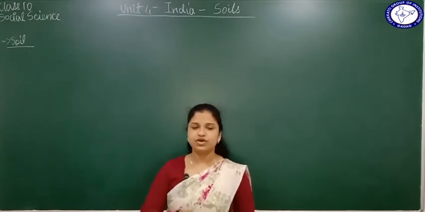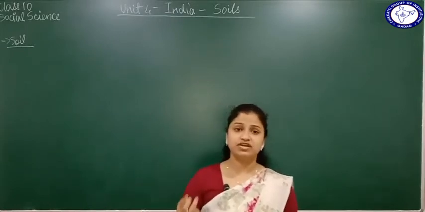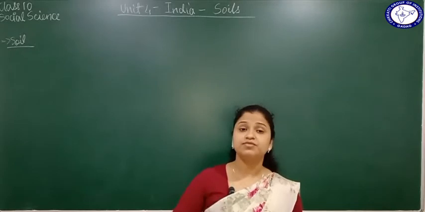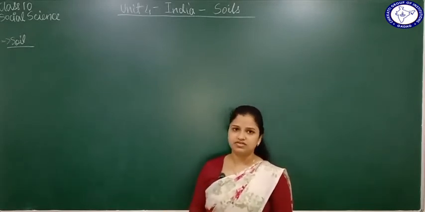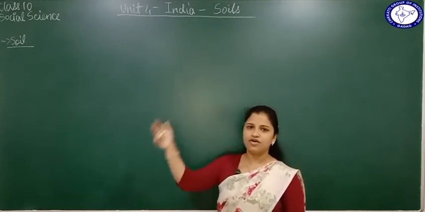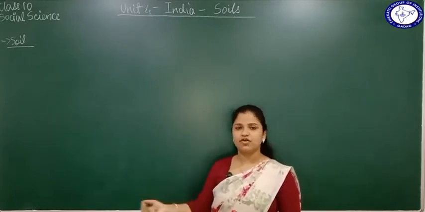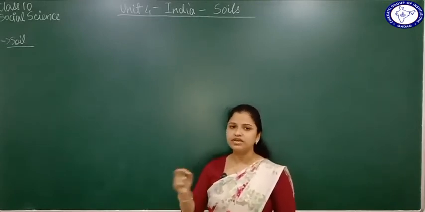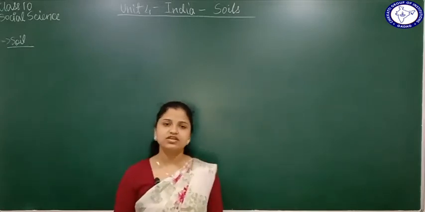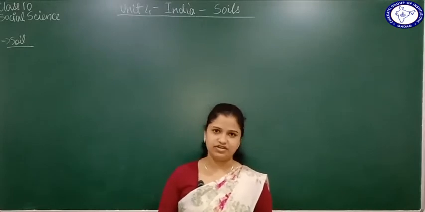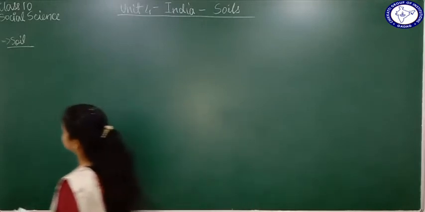So each soil is going to be different, because it's going to have a different composition. It is made up of different things and it is formed from different parent rocks. Parent rocks are the whole rock which breaks down and forms the smaller particles which form soil later on. You don't have to worry much about parent rock and its definition. Just remember here that each soil is different. Now let's talk about the different types of soils in India.